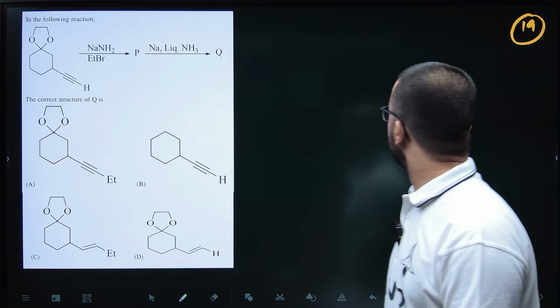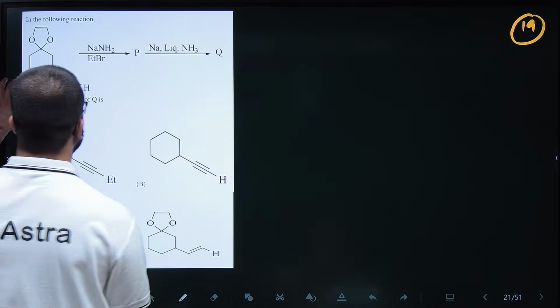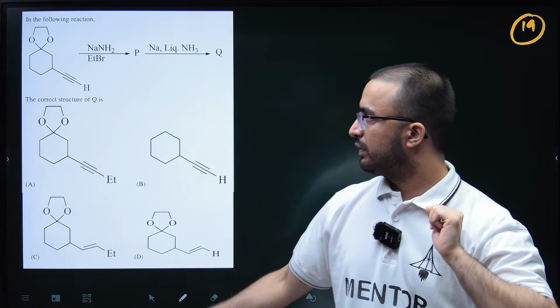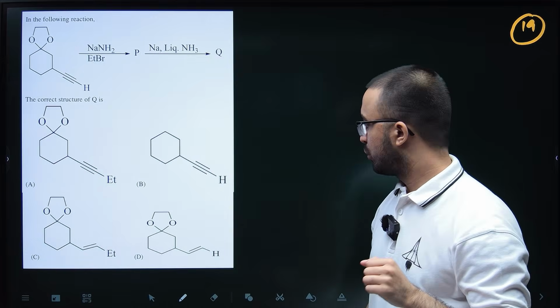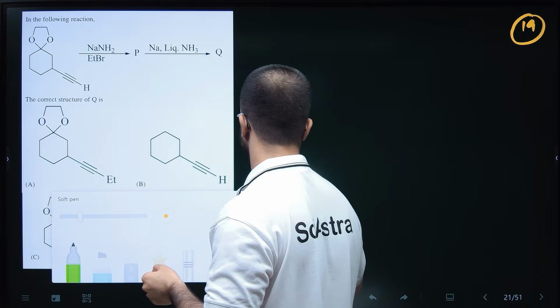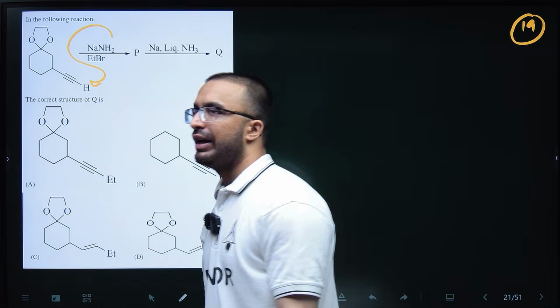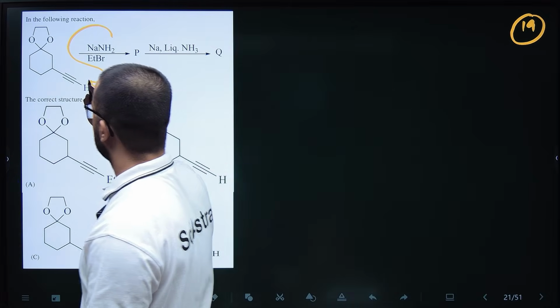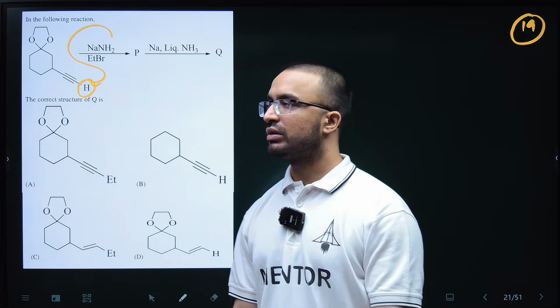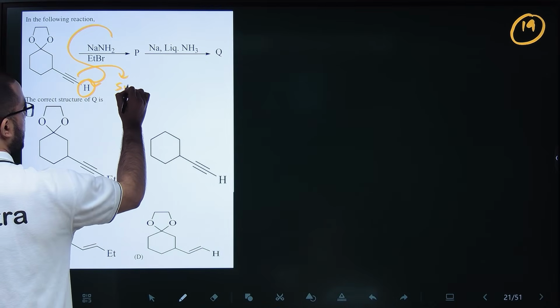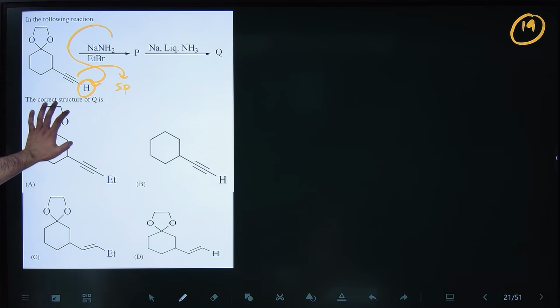Okay. So then the 19th question. In this, basically, this is the compound given, and in this compound, the reaction sequence is given. We have to find the structure of Q. So NaNH2, NH2 minus, is a base. So NH2 minus will take the hydrogen of your alkyne, because this hydrogen of the alkyne is acidic, because this carbon is sp hybridized, so the negative charge on this will be kind of stable.